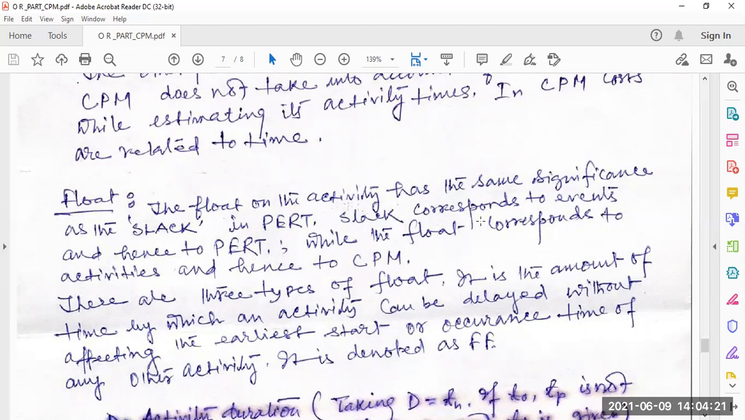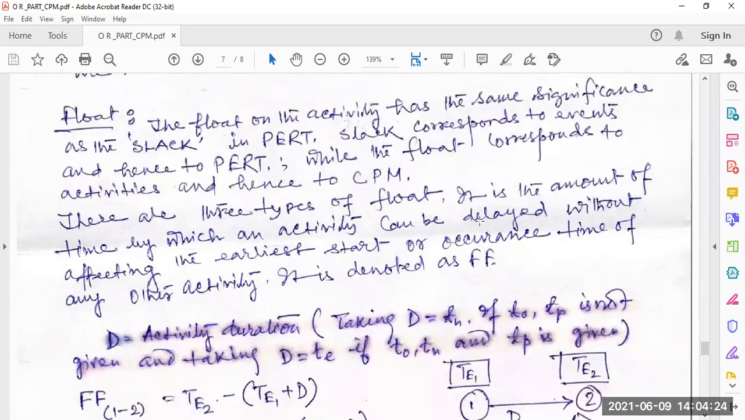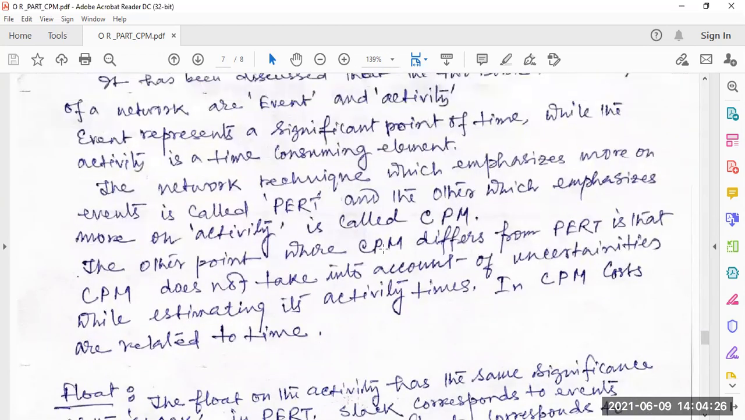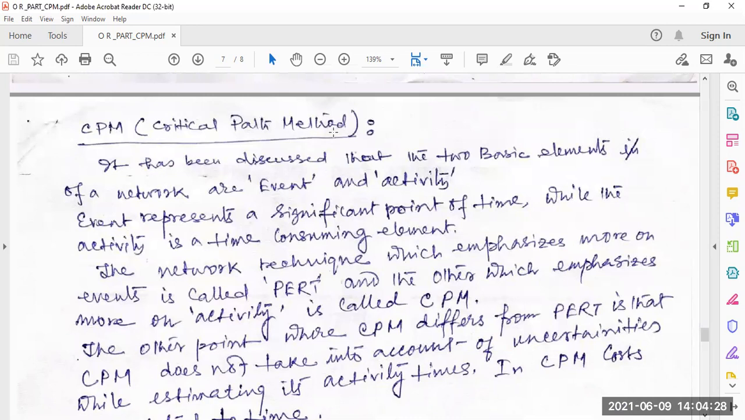So with this note, I am closing for today. Next day we are taking some problems for CPM, that is critical path method. Today we have already discussed the PERT problem, that is project evaluation and review technique. That problem we have already solved. In the next class we will solve some problems related to critical path method, shortly called CPM.